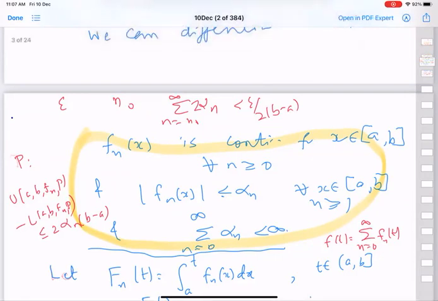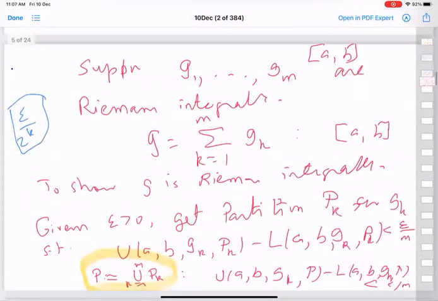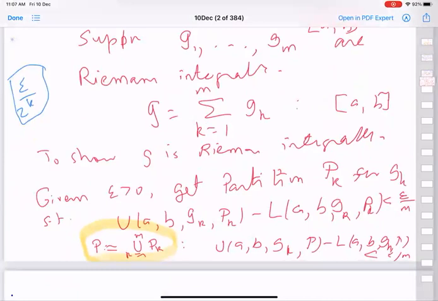So now our path is like this: up to n naught we can control by this trick, and from n naught onwards we have control by that trick.